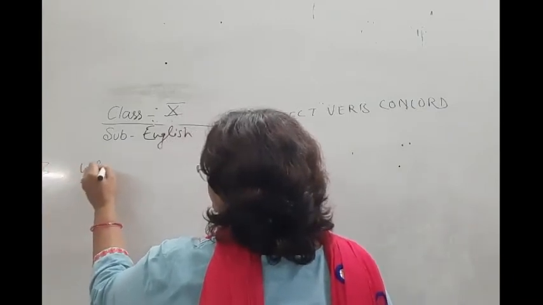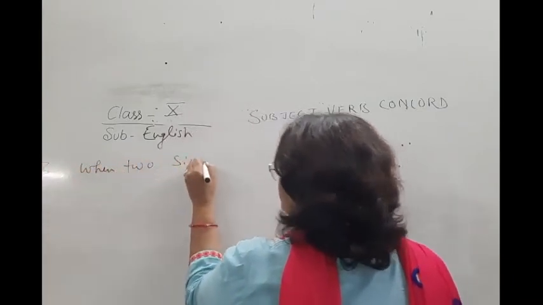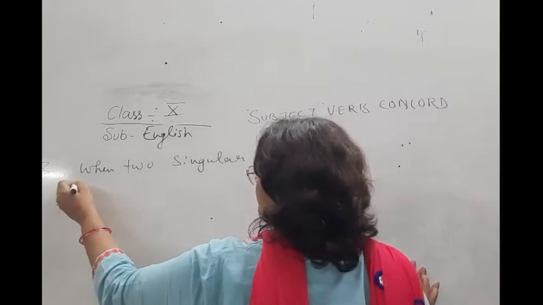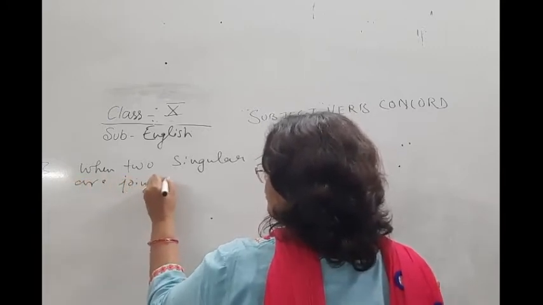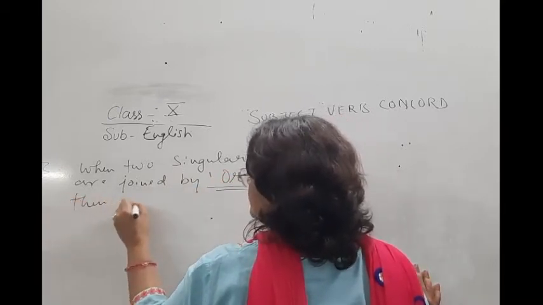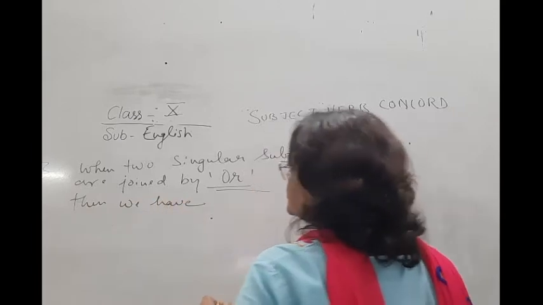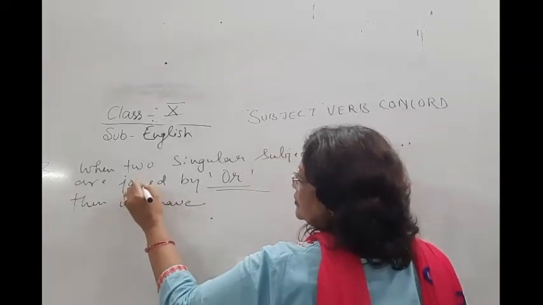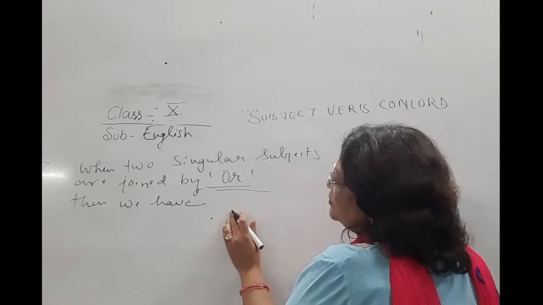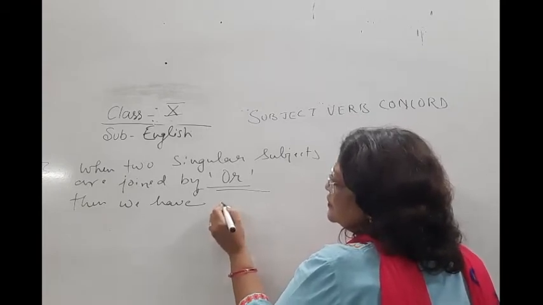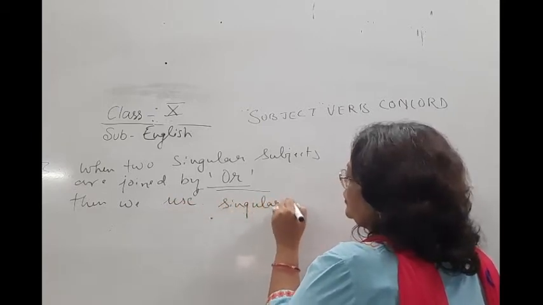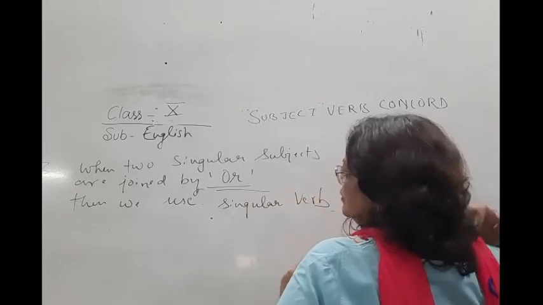This is rule number 3. When two singular subjects are joined by or, then we use a singular verb.